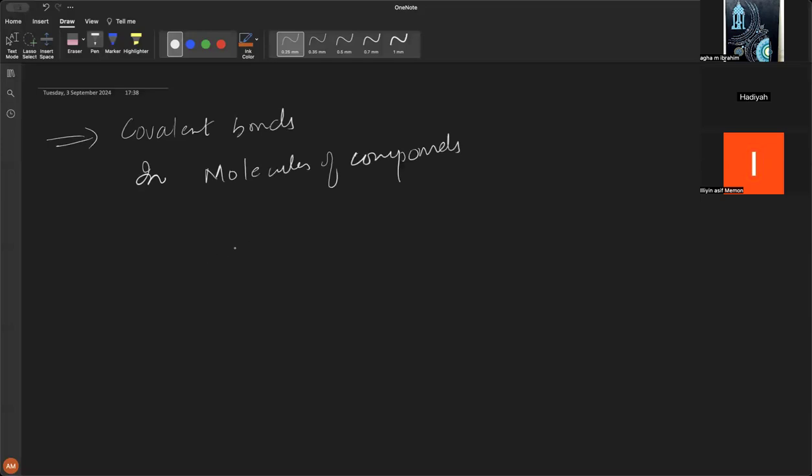Like this is a covalent compound, right? Water. Everybody agrees to this. Do you agree that this is a covalently bonded compound? Yes or no? Yes, Hadia, what do you think? Is this a covalent compound, right? Why?